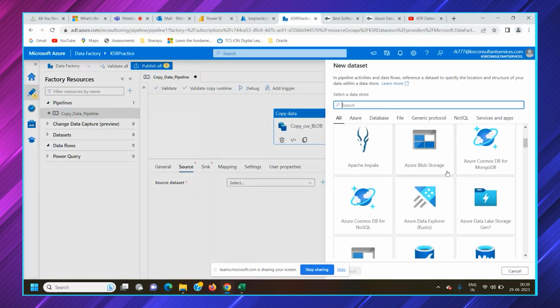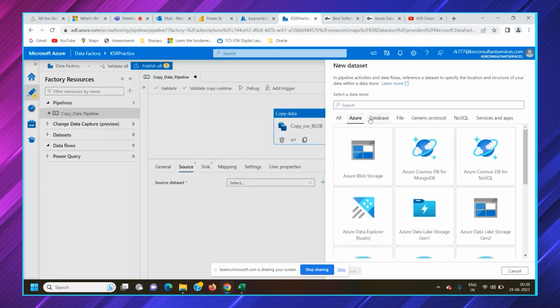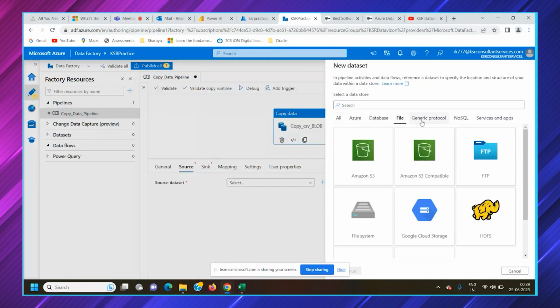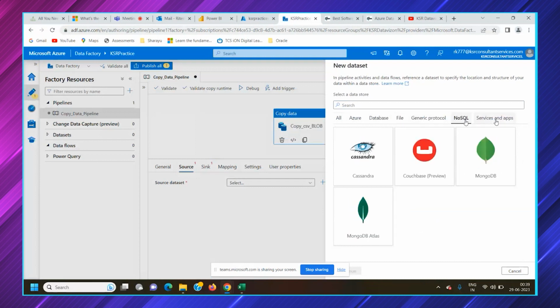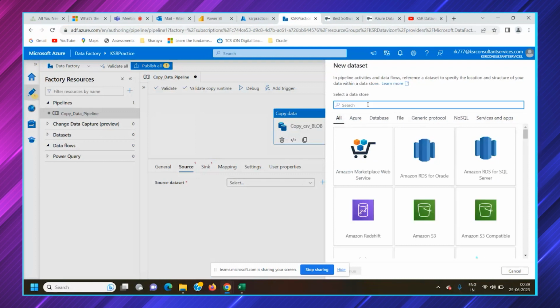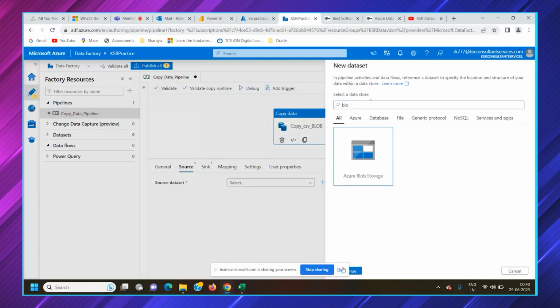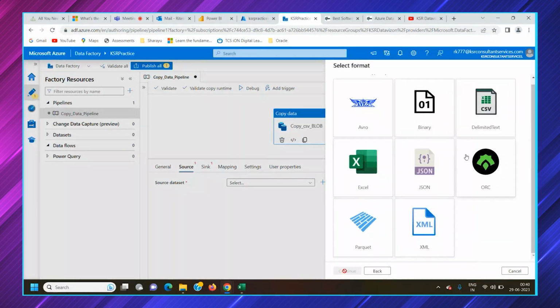There are multiple datasets available here. By default we are on the All option. If you go to Azure, database, file, generic protocol, NoSQL, services and apps, there are multiple options available. We have to connect it to Azure Blob Storage. Click on continue. Here it would ask what type of file it is. Is it a binary file? Is it delimited text? Is it Parquet? Is it XML, JSON, Avro, Excel?